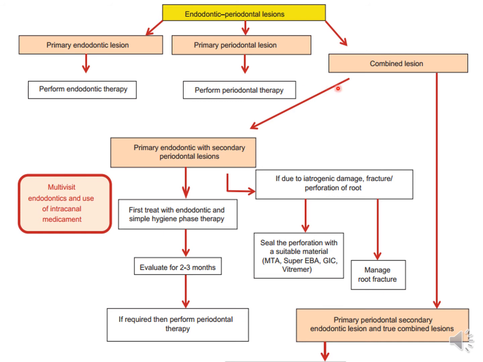Now in combined lesions, again I have divided it into primary endo with secondary perio, and then primary perio with secondary endo, and true combined. Okay, so let's look at primary endo with secondary perio. First treat endo and just do simple hygiene, your SRP and scaling and all that for the perio lesion.